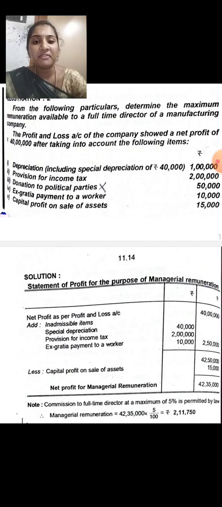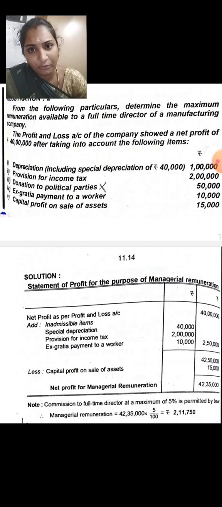Okay, the profit and loss of the company shows a net profit of rupees 40 lakhs after taking into account the following items. So they have displayed here some items. What are they? Depreciation including special depreciation rupees 40,000. So total amount for depreciation is 1 lakh, but what we are going to take is only the special depreciation of rupees 40,000.